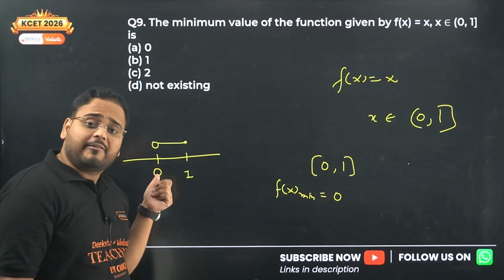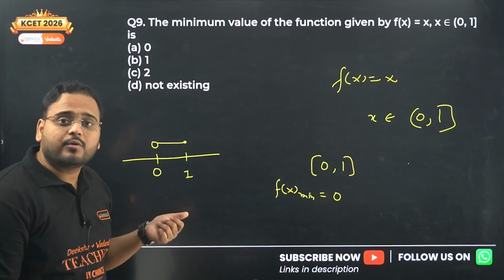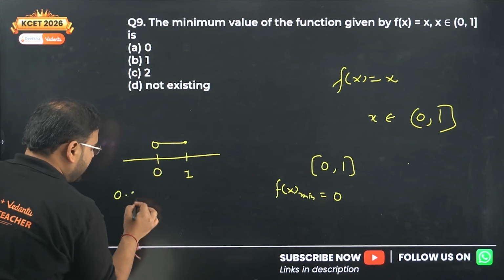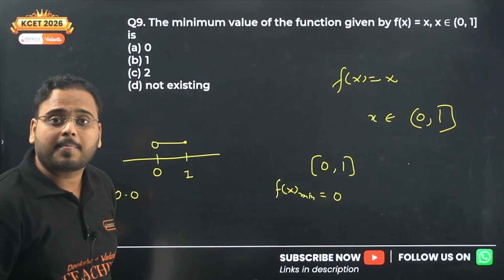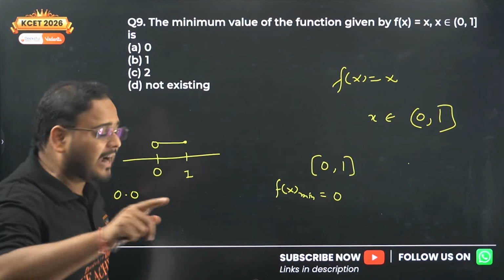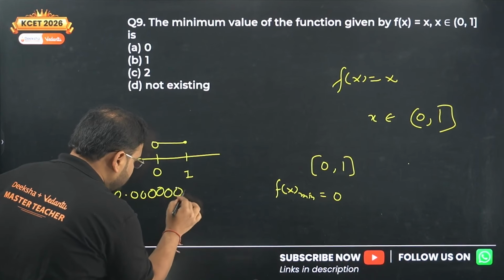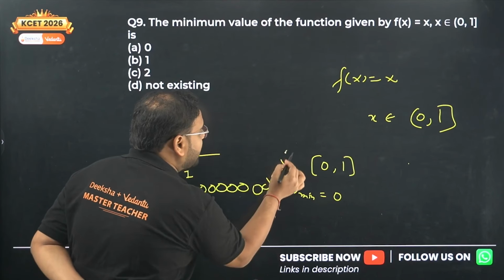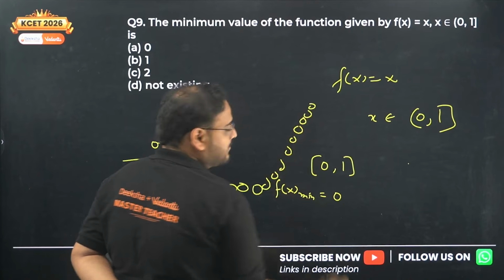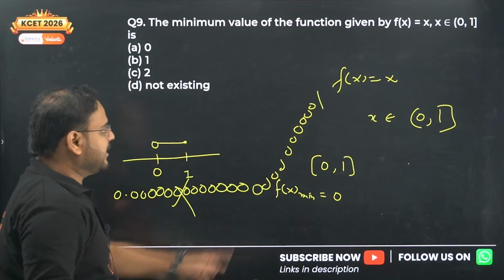You might say, sir, there's a value right after 0. What is that value? Tell me. 0 point, I'm writing. Let me know in the comment section. What is the value right after 0, which is the minimum value? Okay, sir, 0.00000000000. Where to stop? Let me know. It will never stop, sir. If you write over here, this is wrong, because we can go one more 0.